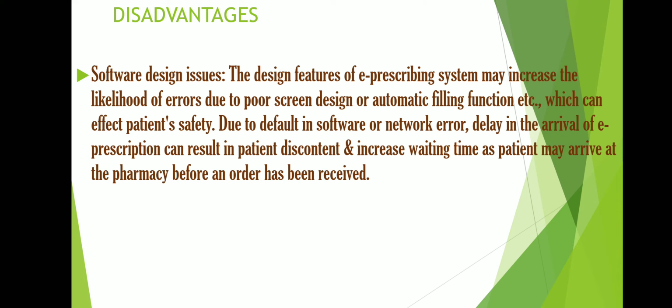And due to poor visibility, we may want to select a particular medicine's name, but the screen is not clearly visible, a poor screen design, and mistakenly we select the other medicine. We want to select A, but we have selected B, because the screen is not properly visible.